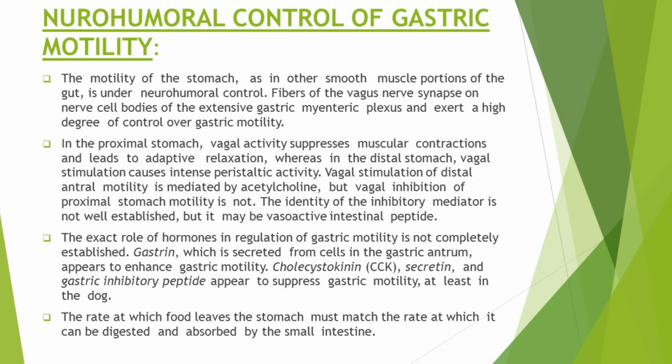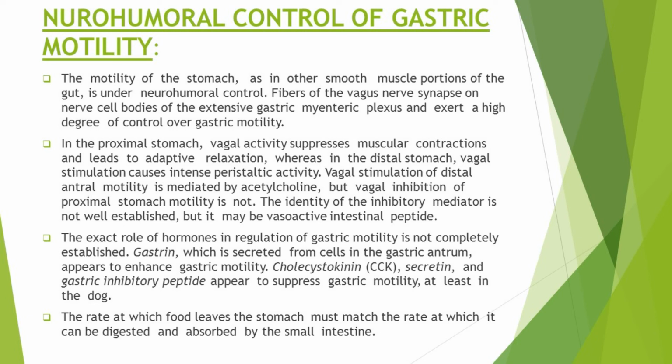The hormonal or humoral control of gastric motility is not completely understood, but we say that gastrin is secreted from the cells in the gastric antrum, and this gastrin appears to enhance the gastric motility, while cholecystokinin, secretin, and gastric inhibitory peptide appear to suppress gastric motility in case of dog.